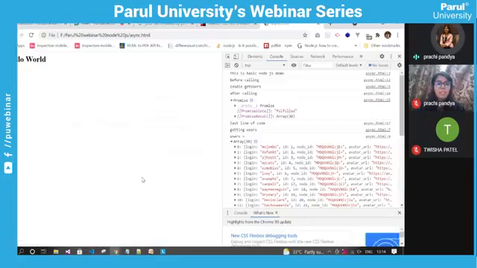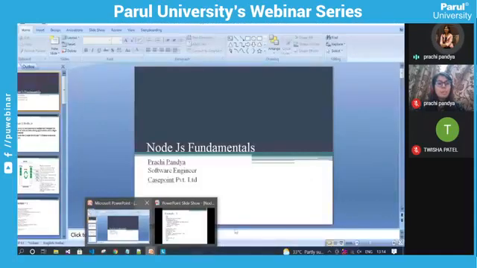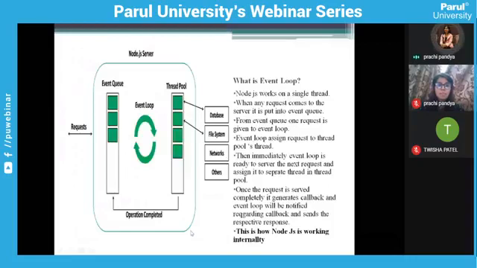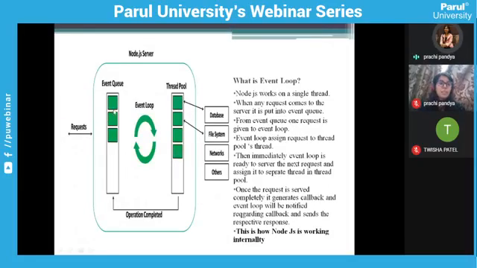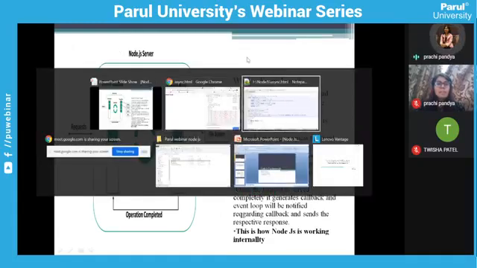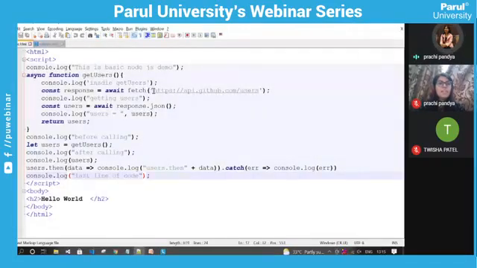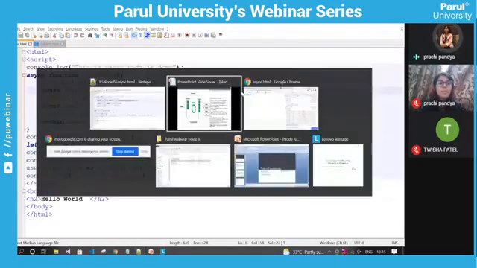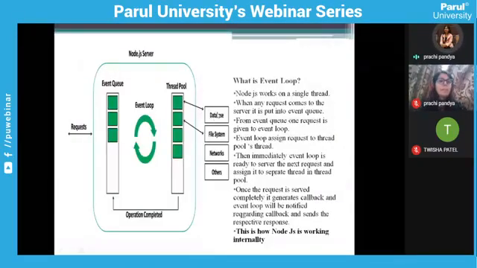Now again, we can move to this event loop scenario. For example, this is an event queue, and this is the event loop. We are fetching all the users from this GitHub link in our example. This request will be given to a separate thread in the thread pool.